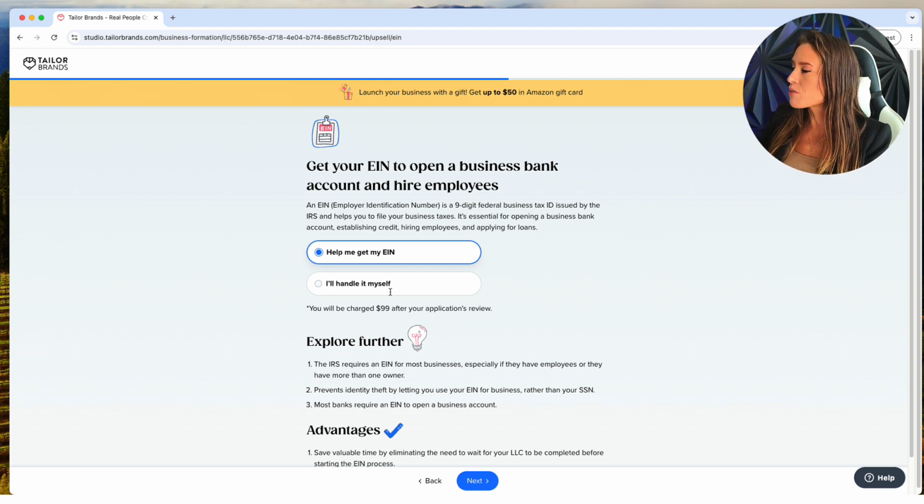So Taylor Brands can file it for you. It's $99, and I just feel like that's totally worth my time and effort, and I know they're not going to make a mistake. So I like to select this here.